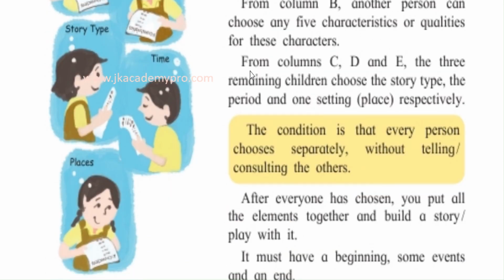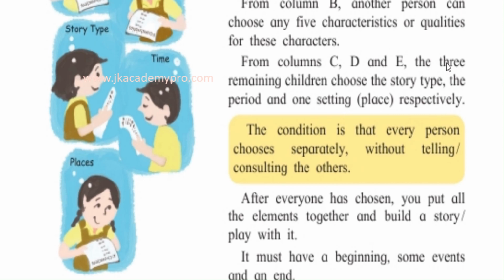Now, from column C, D, and E, the 3 remaining children. So altogether 5, isn't it? So each child is given one column. So from column C, D, and E, the 3 remaining children choose the story type, the period, and one setting, that is place, respectively.